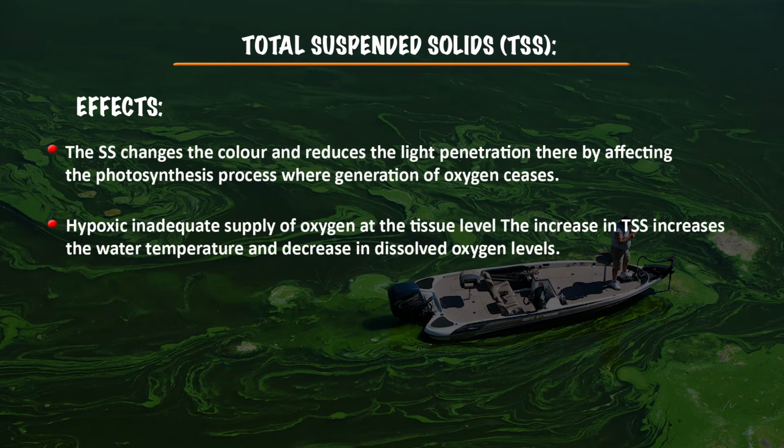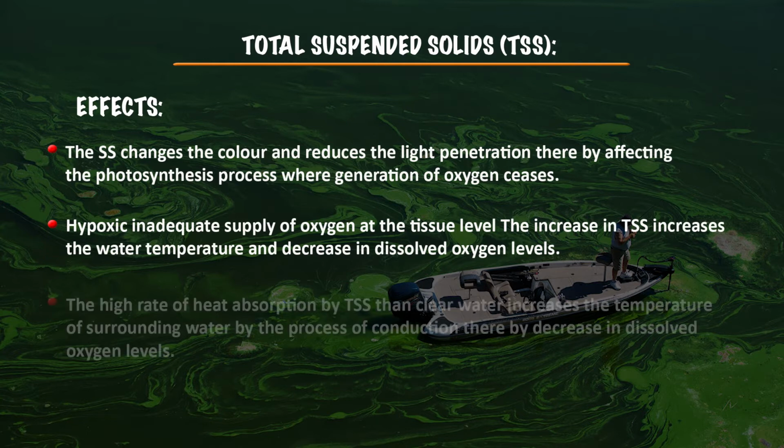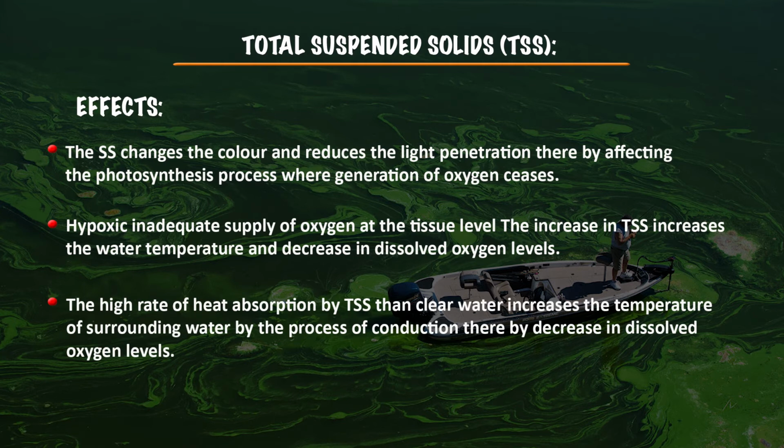An increase in TSS increases the water temperature and decreases dissolved oxygen levels. Suspended solids absorb heat at a higher rate than clear water, which increases the temperature of the surrounding water by conduction, and because of this there is a decrease in dissolved oxygen levels.